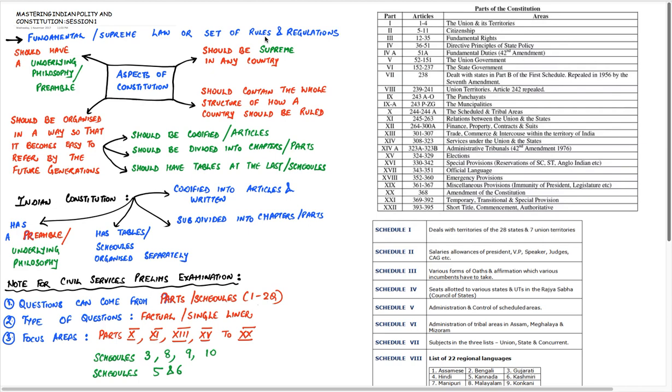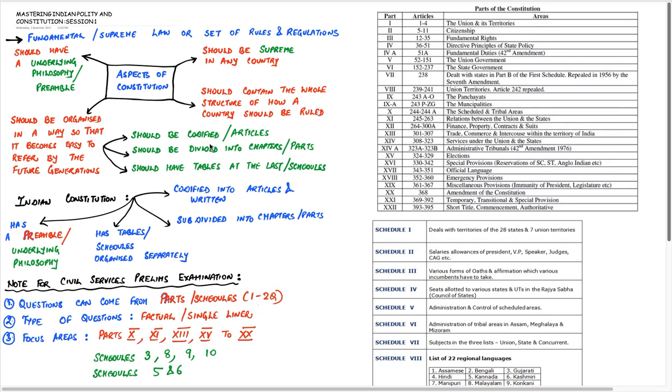Now let us have a look at what the different aspects of a constitution should be. The first aspect is that it should be supreme in any country, and no authority, no person should supersede the constitution. Secondly, it should contain the whole structure of how a country should be ruled or governed, that is, a detailed description of the administration of a country. Thirdly, it should be organized in a good way, so that it becomes easy for future generations to refer to. That is, it should be codified.